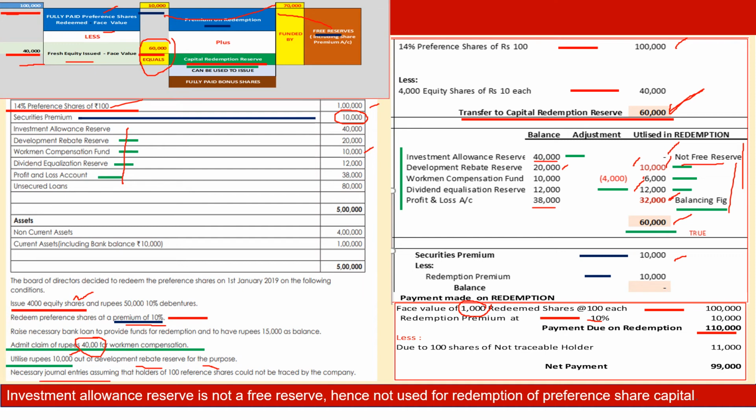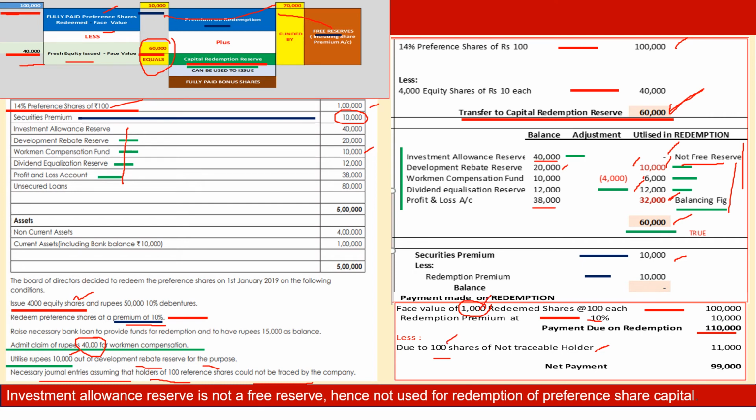But there is a small mention at the end. Necessary journal entries to be passed, presuming that holders of 100 shares could not be located. Means what? We will not be able to pay them now. Once they locate, we will pay. Till such time, it will continue as a liability, as payable to shareholders of preference shares since redeemed, 100.